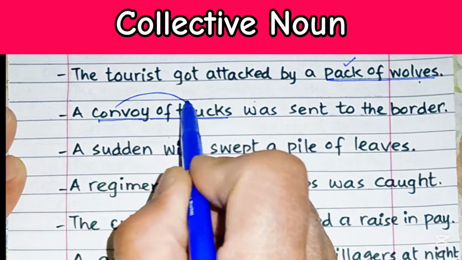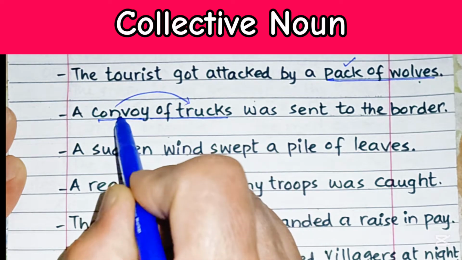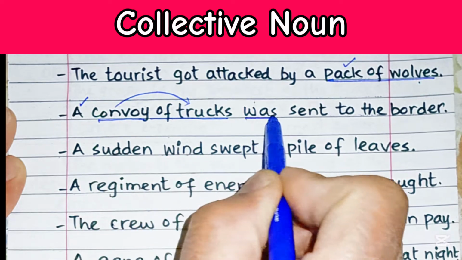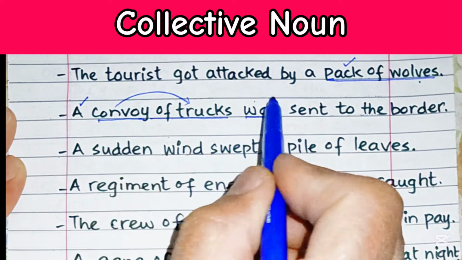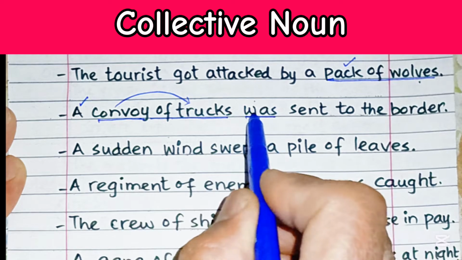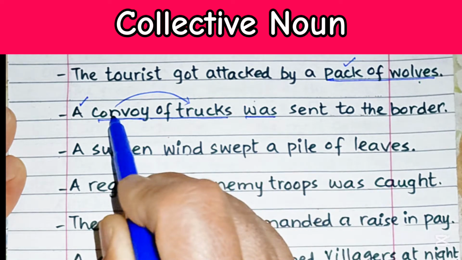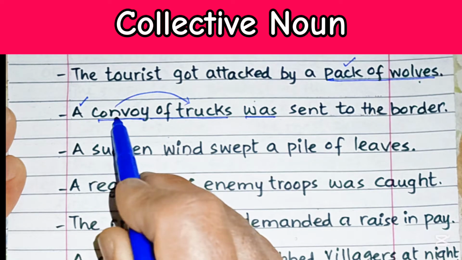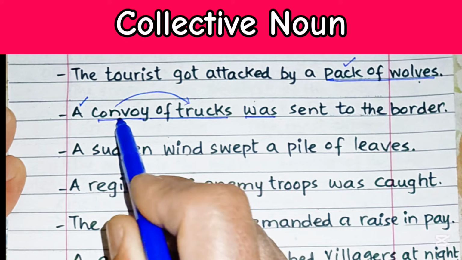A convoy of trucks. So this refers to a collective noun, and it takes a singular verb, that is was, and it matches the convoy. One convoy was. But this convoy has more than one vehicle in it.